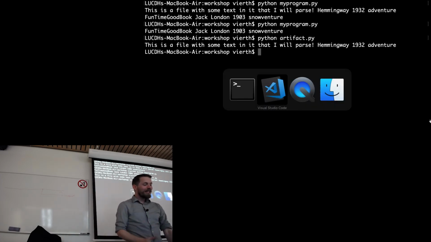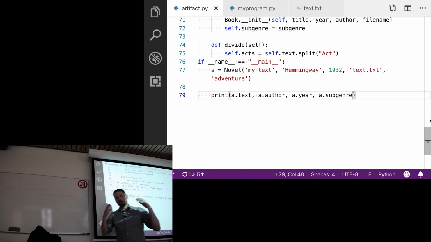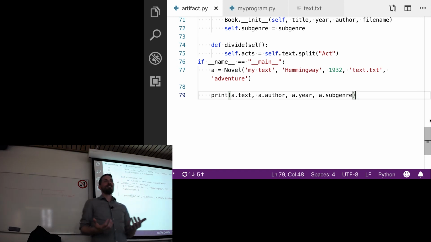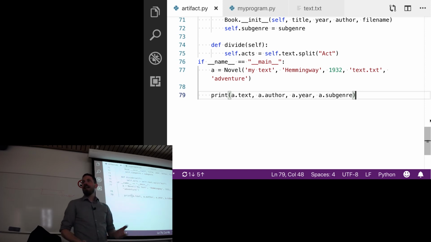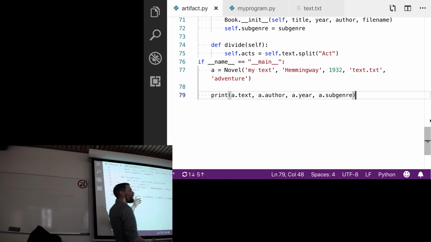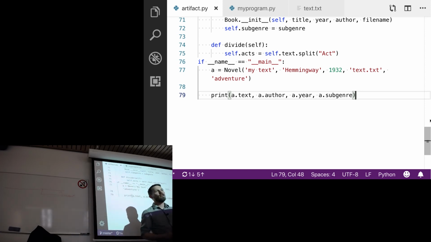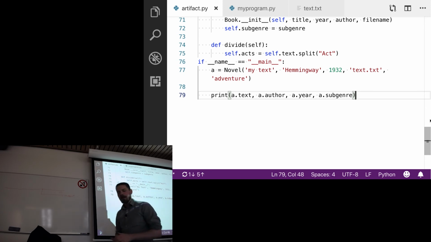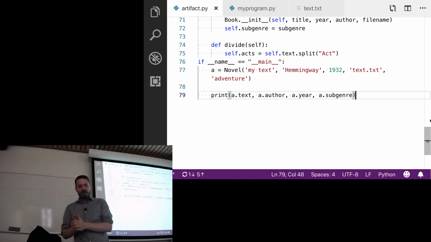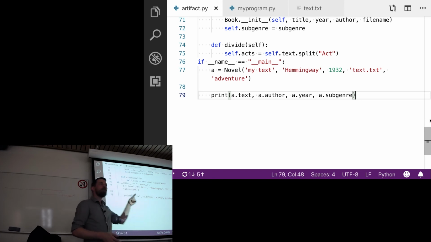So we're getting very close to the culmination of this workshop. We have code that's reusable, and it exists in this artifact.py, and we can load it into whatever it is that we're creating. But this still is a problem. We could copy artifact.py into all of our new folders to accompany all of our code. And to be fair, this is what I did for a long time.